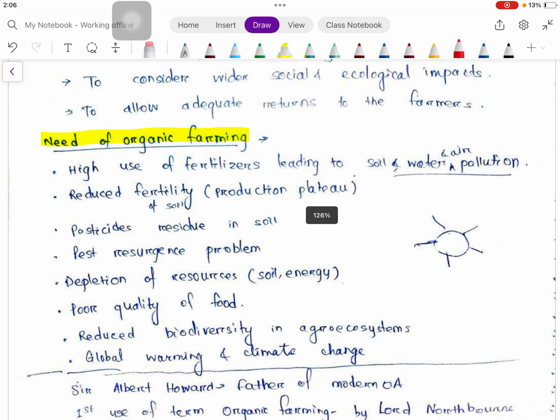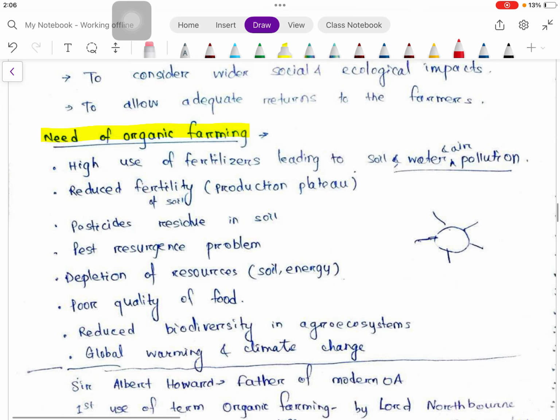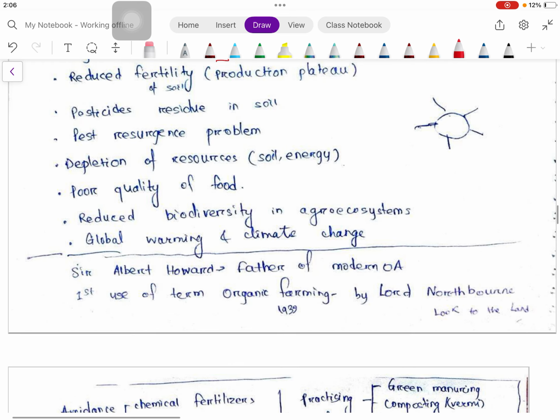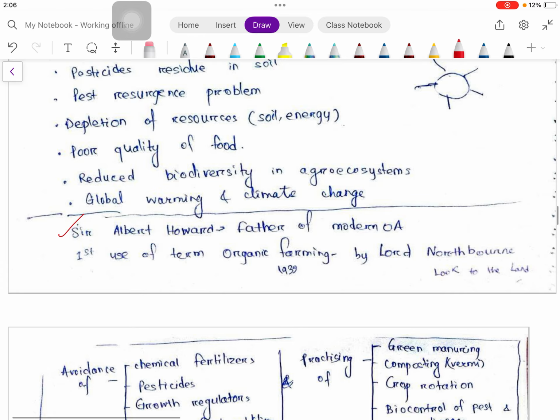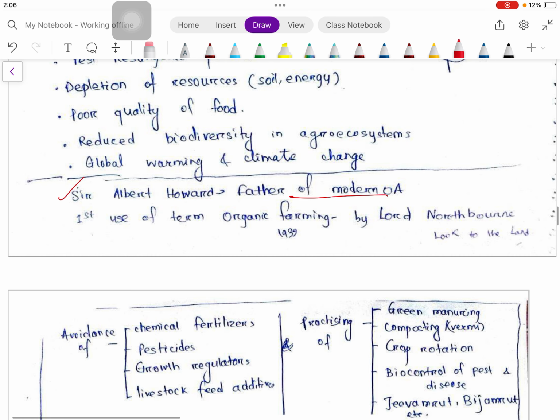Then, need for organic farming. Whenever a question on need is asked in any topic, we should first emphasize why we need this, because the conventional or existing system has certain demerits. That's why we are going for organic farming. The high use of fertilizer in conventional agriculture leads to soil, water and air pollution, reduced fertility, pesticide residue in soil, and pest resurgence problems. So this is self-explanatory.